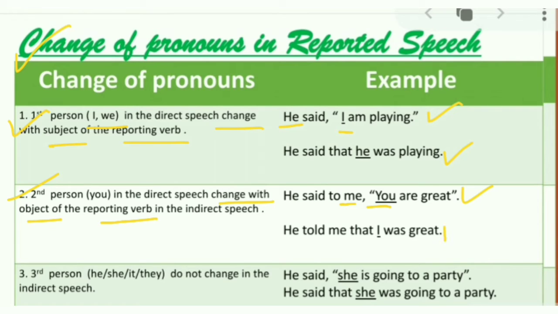Third person. In third person, he, she, it and they do not change in the indirect speech. Let's see the example. He said, "she is going to a party." She is the third person, so it will be the same. As you know, it is given there that it will not change. So the conversion is, he said that she was going to a party.